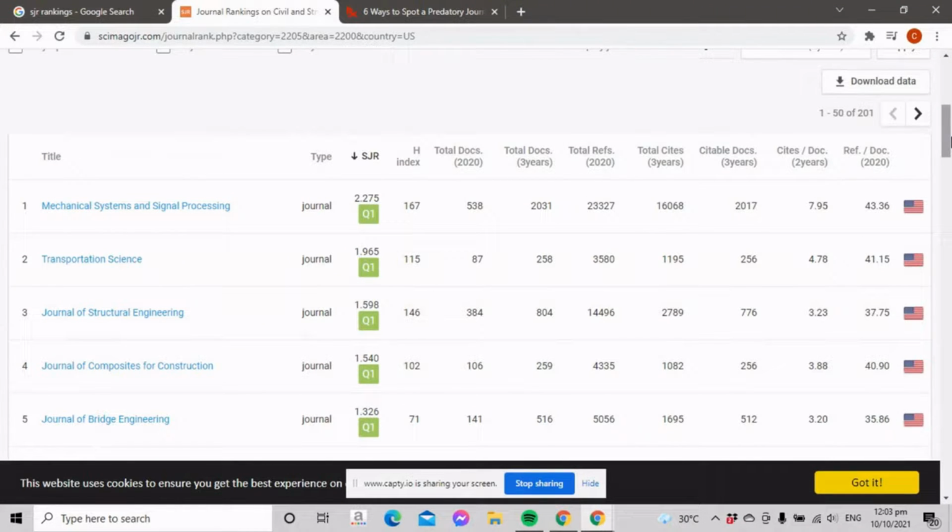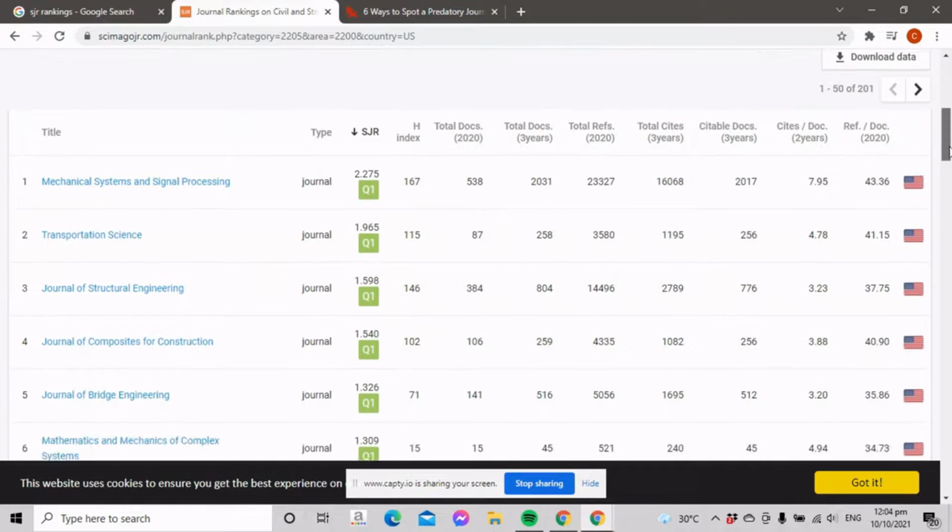You might be wondering what this Q1 is. So SJR uses a parameter that measures the influence or impact of these scholarly journals. Q1 being the highest and Q4 having the lowest impact or influence in its respective field.